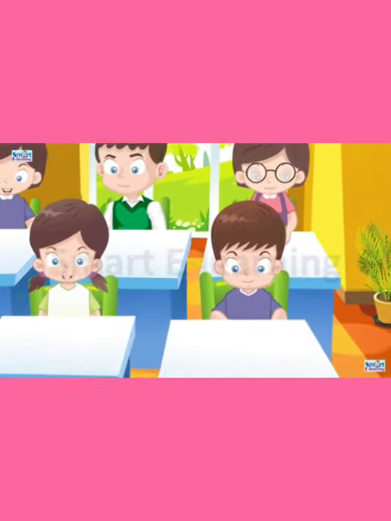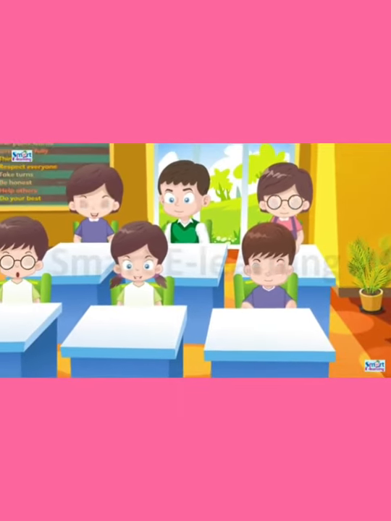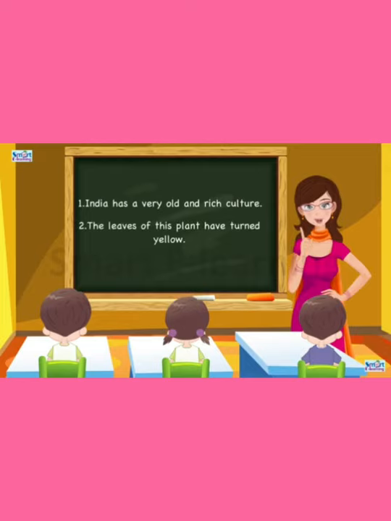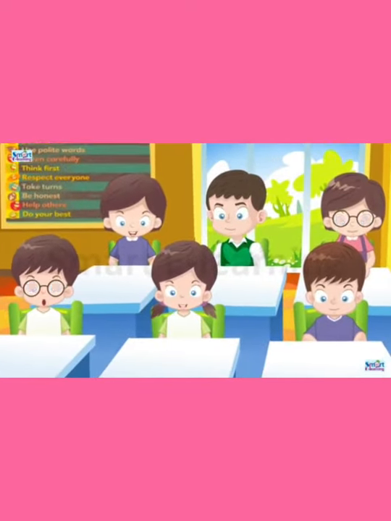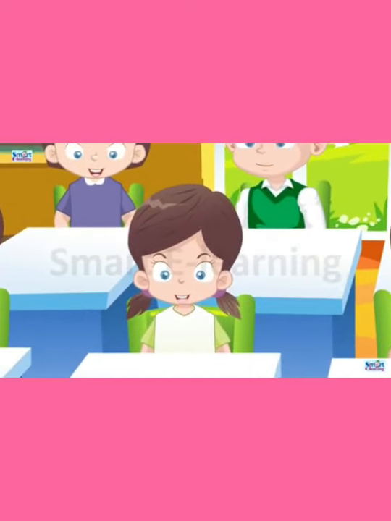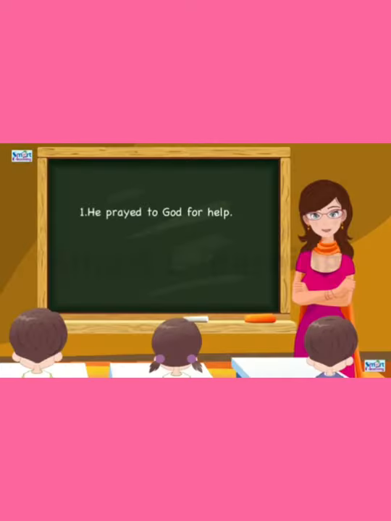So before a subject also we should not use articles, children. India has a very old and rich culture. The leaves of this plant have turned yellow. Before the names of countries, and before the word God, we should not use articles. He prayed to God for help. God is everywhere and within every soul.